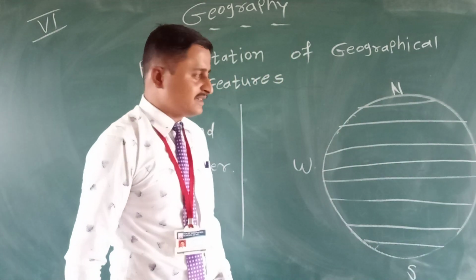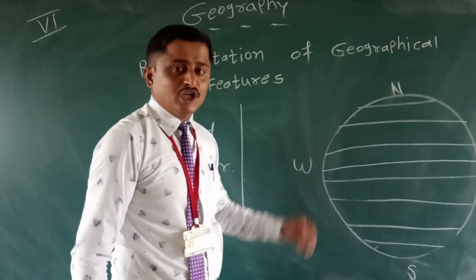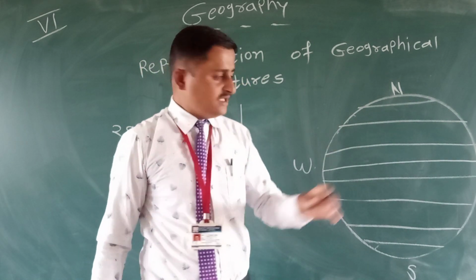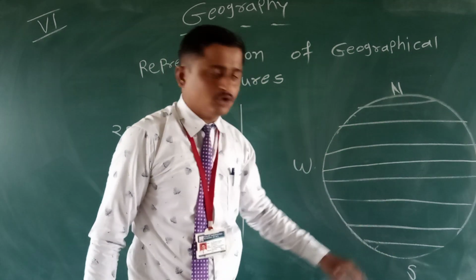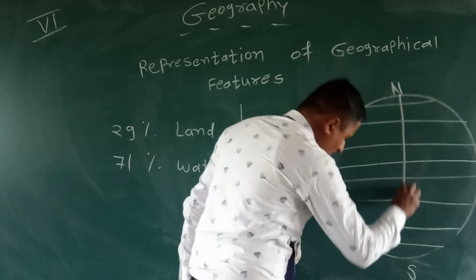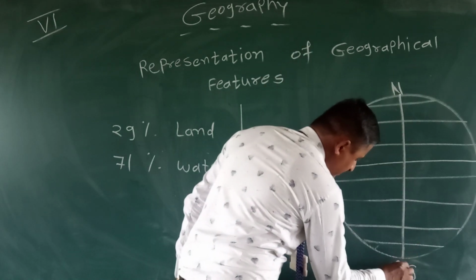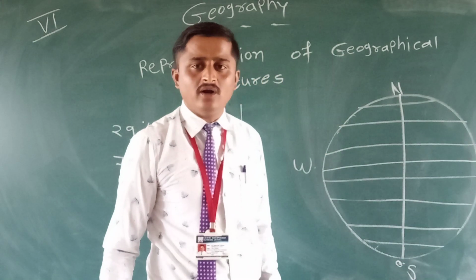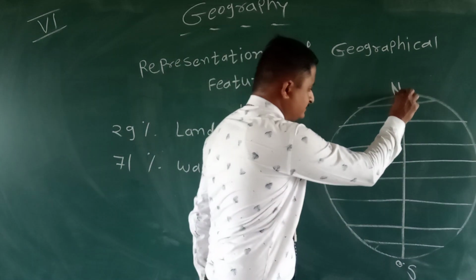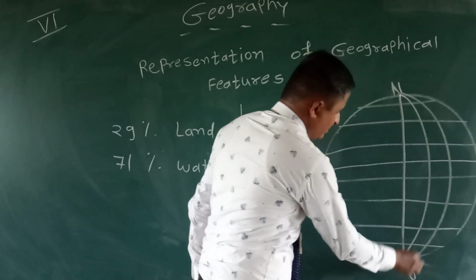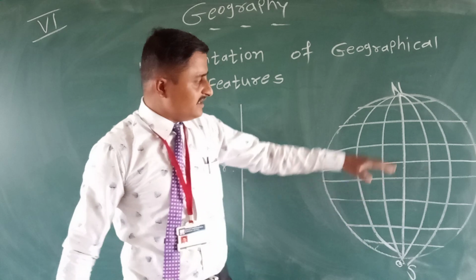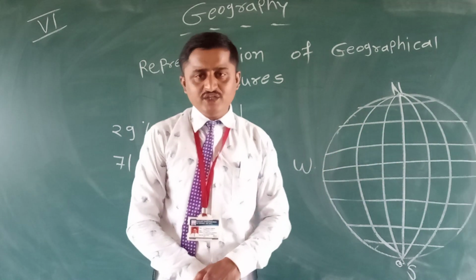Understood? Then next, longitude. Longitude means imaginary lines that run from the north pole to the south pole. They are called longitudes. The central longitude, 0 degree, is called the prime meridian. All longitudes are semicircles. These are the latitudes and longitudes.